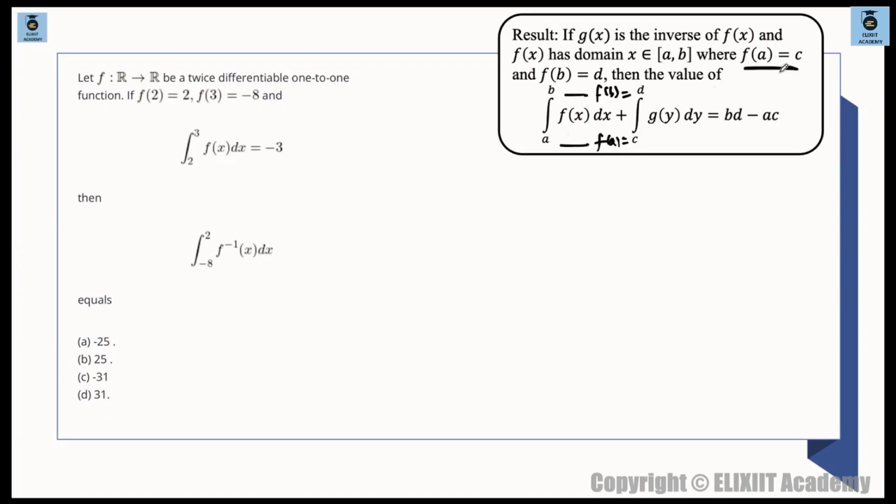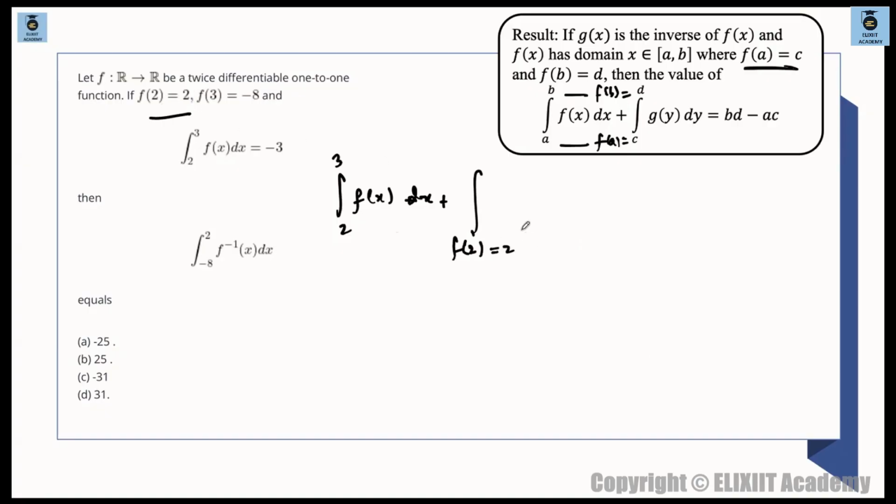ठीक है, तो ये जो चीज है यहाँ पे they have said this integration is given to be minus 3, and this is f inverse, means we have to find out the value of this thing. So by this theorem we can say integration a to b fx dx, ठीक है, यहाँ पे क्या है? 2 to 3 fx dx, ठीक है, प्लस इंटीग्रेशन c to d. ये c to d क्या है भाई? c to d will come from here. ये माइनस, क्या ये यहाँ पे f of 2 है? Is f of 2 given? Yes.